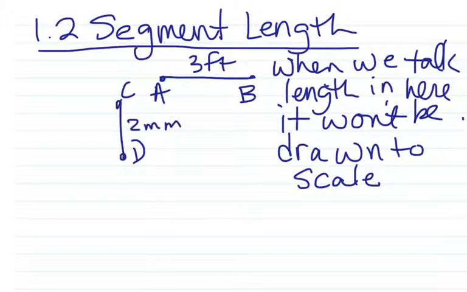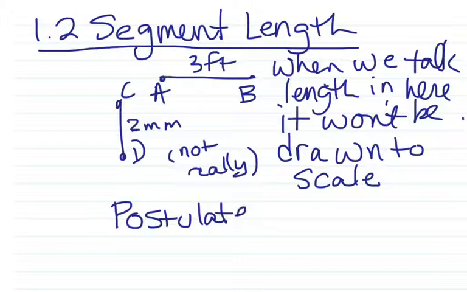That's not 2 millimeters necessarily. We're just going to say, let's suppose that's 2 millimeters. We want to talk in units because we want to get used to using units, but a lot of times we'll just use a number and then we're really just talking about a generic unit. So if there's no unit written in like feet or millimeters, we can say units. But often we use feet, millimeters, inches, yards, miles, just to get in that habit of using units. Because everything we do in geometry is really building towards representing real-life things that have real-life measurement units. Those are not really 2 millimeters and 3 feet.